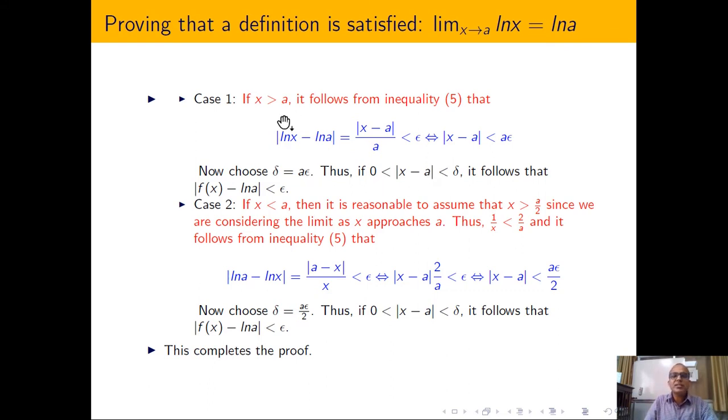So suppose first you can assume x greater than a, and if you assume x greater than a, it is possible to show this kind of inequality: x minus a less than a epsilon. Now you can choose the delta ball. Delta ball is nothing but a epsilon, and due to that reason I have told you that once you fix the epsilon ball, delta ball is automatically fixed if some function has a limit, if function is continuous, or if some kind of solution is stable.